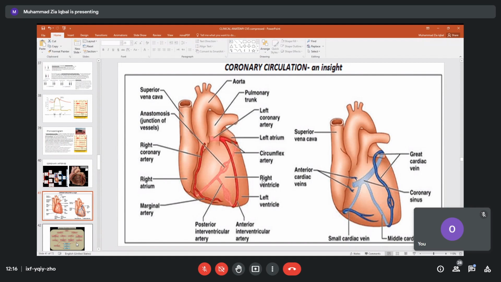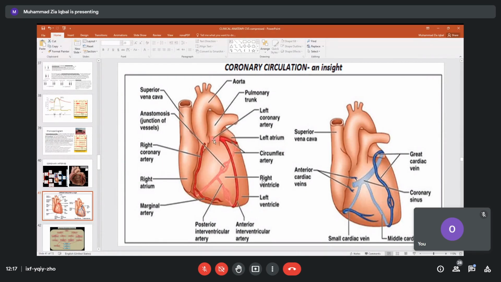Coronary circulation. If you recall, we have seen it already, but just to recall, this was the ascending aorta. This is the arch of the aorta. From the ascending aorta, only 2 branches arise. One is what we call the right coronary artery, another is the left coronary artery.